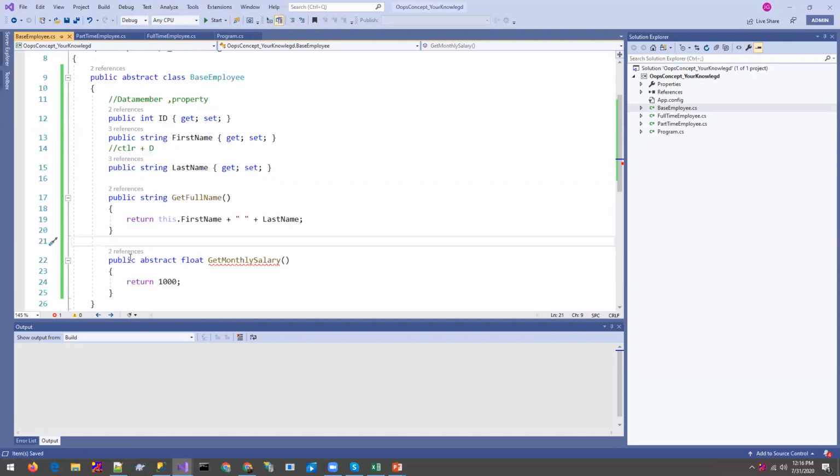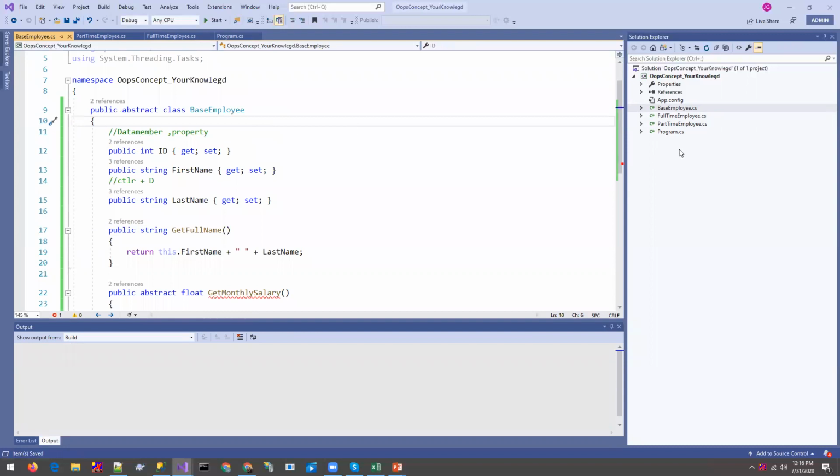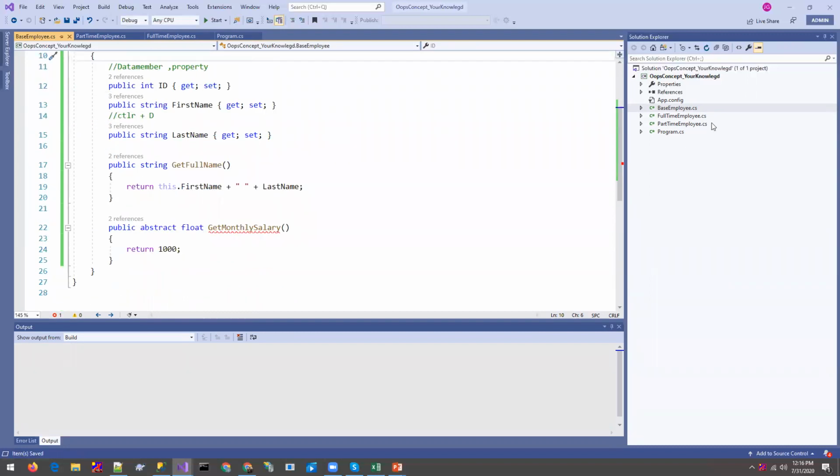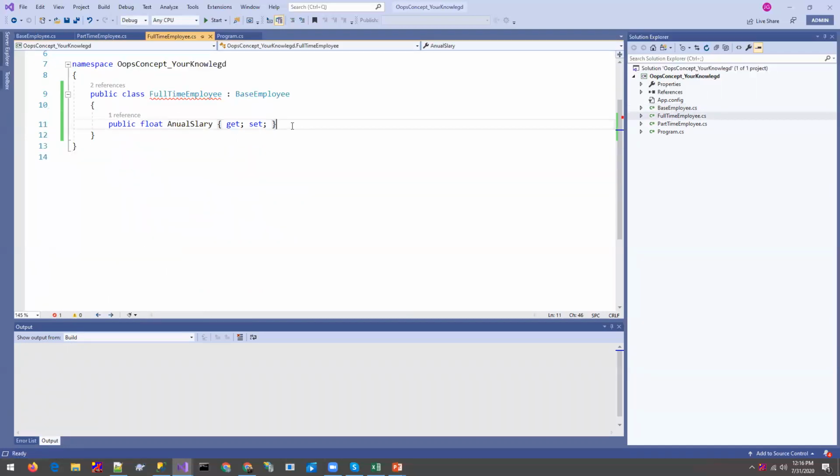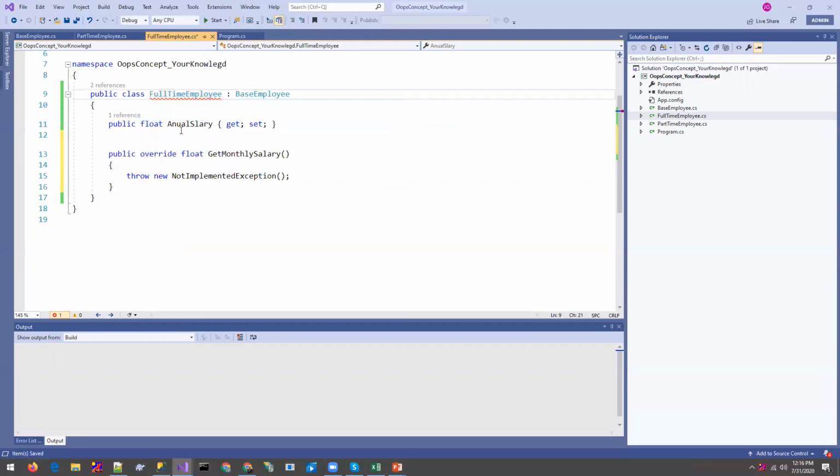So this is the abstract class, this is the abstract method, and let's go to the full-time employee, and you can see we got one error. It says you should have implemented the abstract member of this base class in the full-time employee class mandatorily, because this is the use of abstract class.